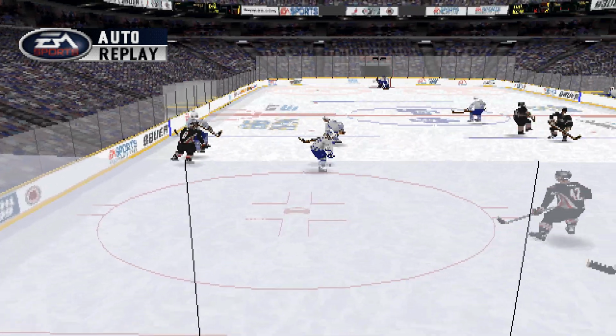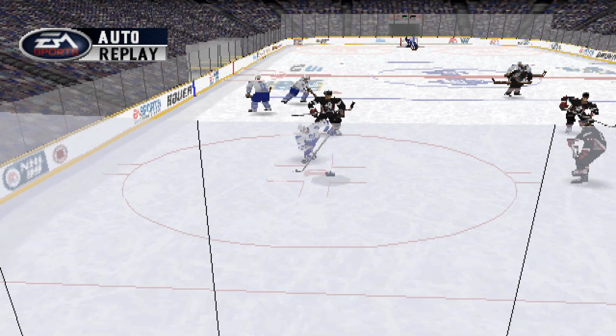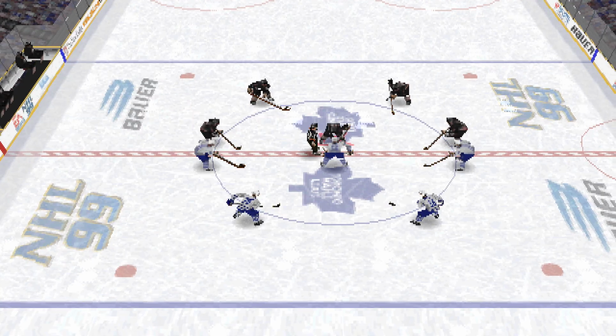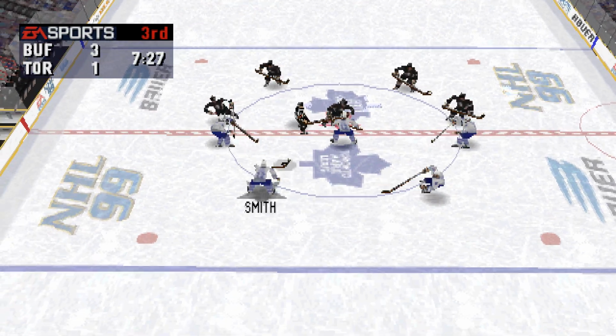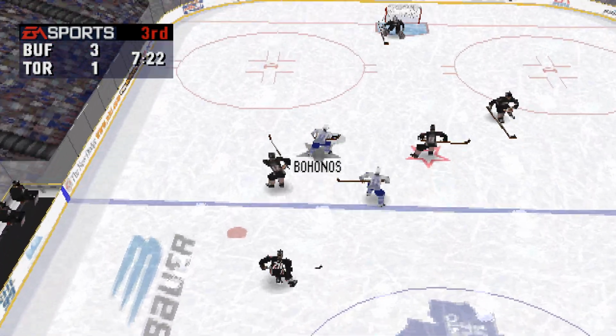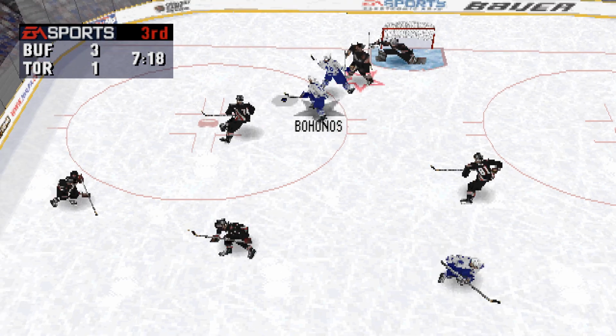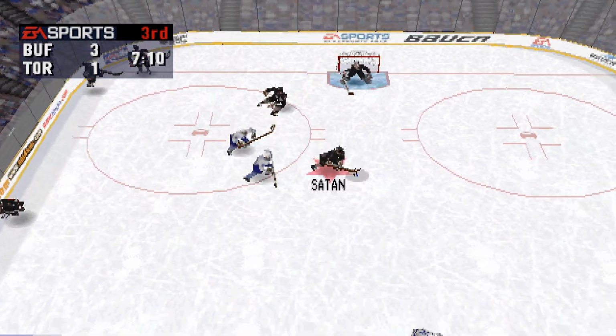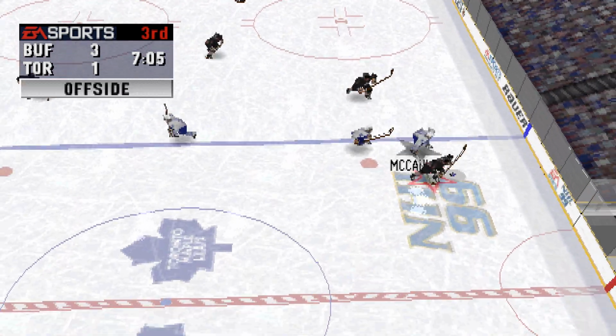Let's take a look at the replay. Here he has the puck. He passed it, takes the shot, and rips it home upstairs. The ref gets ready to drop the puck. Toronto has fresh legs on the ice. Toronto goal, scored by number 11, Steve Sullivan, assisted by number 32, Steve Thomas.